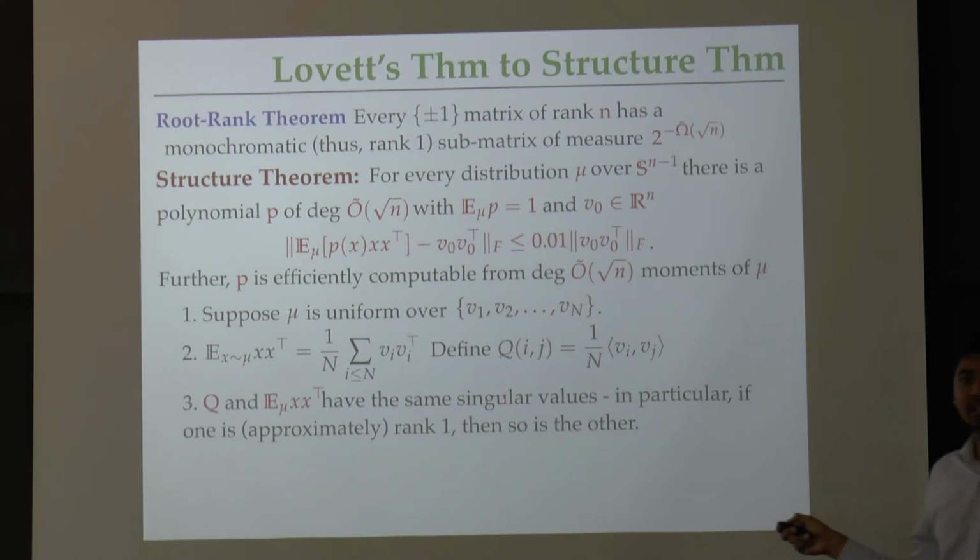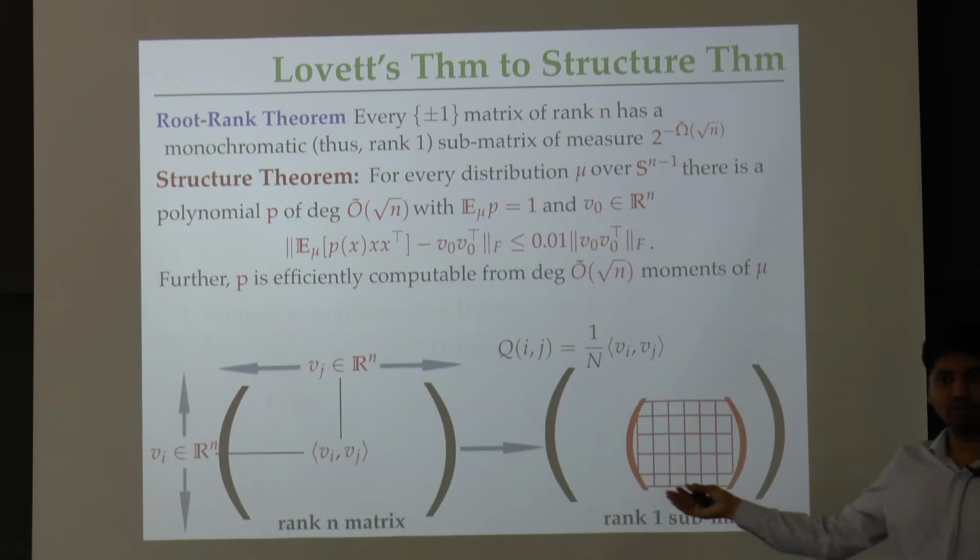Despite this, basic linear algebra shows that they have exactly the same singular value structure. And this is really easy to verify. Since they have the same singular value structure, it is enough to show that Q is rank 1, or close to rank 1, in order to argue that this matrix is close to rank 1. So the close-to-rank-1-ness of the gram matrix is related to the close-to-rank-1-ness of the covariance matrix.